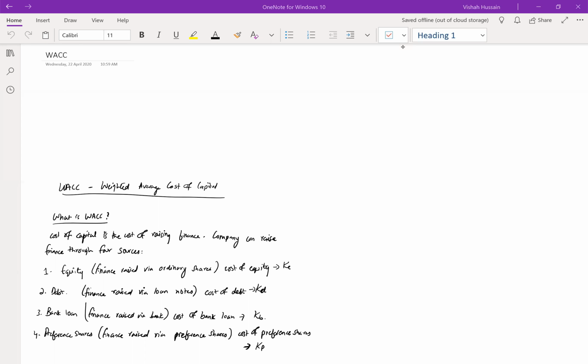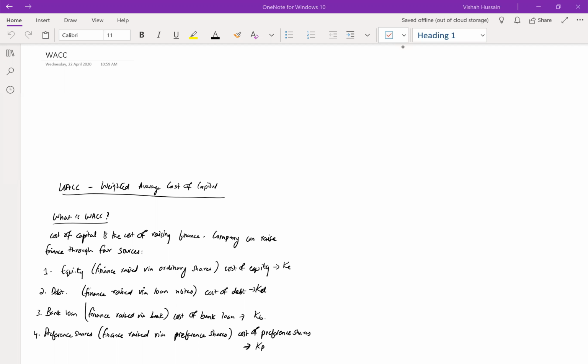Bank loan is the amount raised by taking a loan from the bank, and preference shares refers to the finance that you have raised by issuing preference shares. Now, preference shares treatment is done in two ways. It could be treated as a loan, it could be treated as an equity.